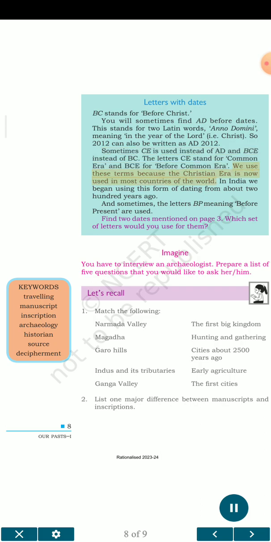We use these terms because the Christian era is now used in most countries of the world. In India we began using this form of dating from about 200 years ago. And sometimes, the letters BP meaning before present are used. Find two dates mentioned on page 3. Which set of letters